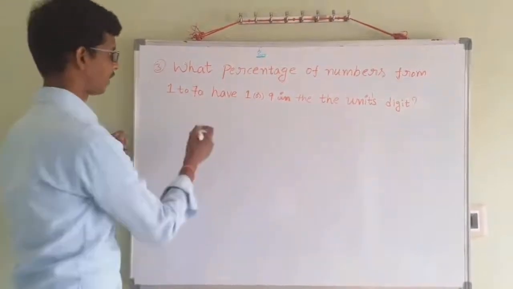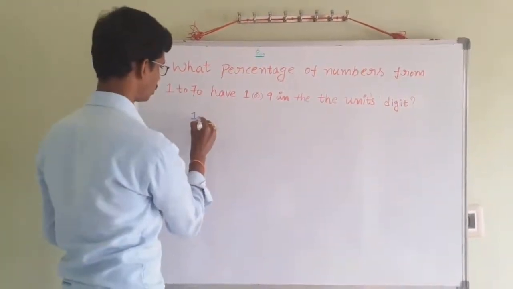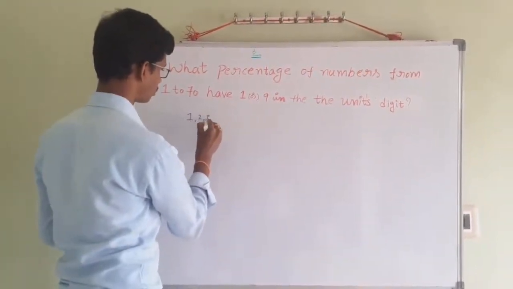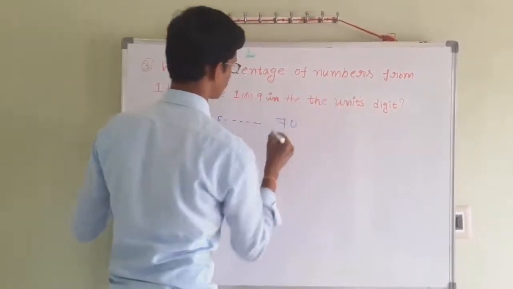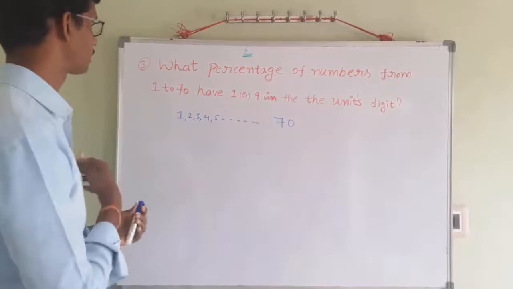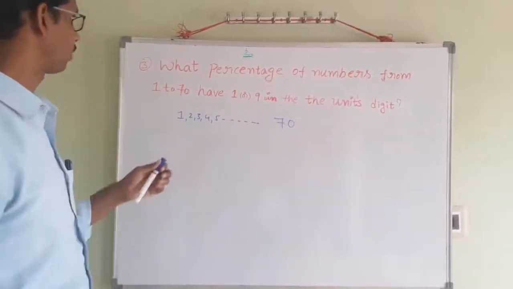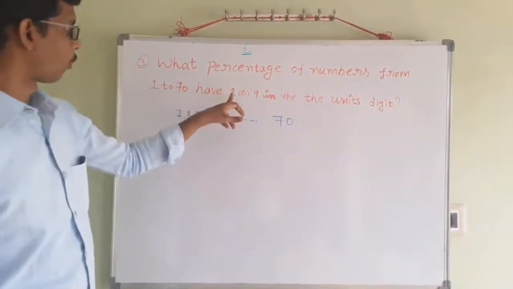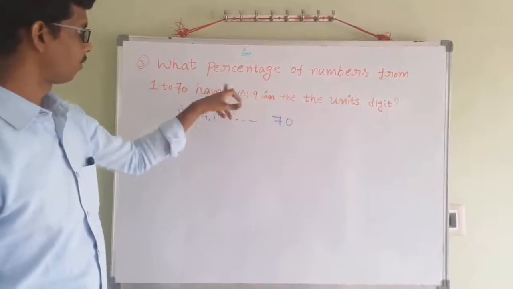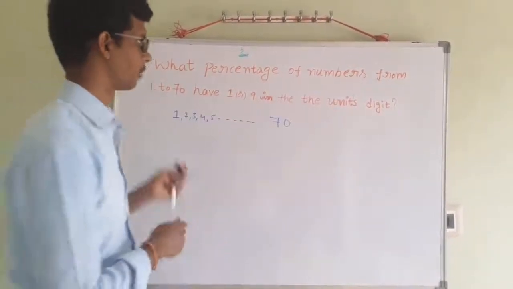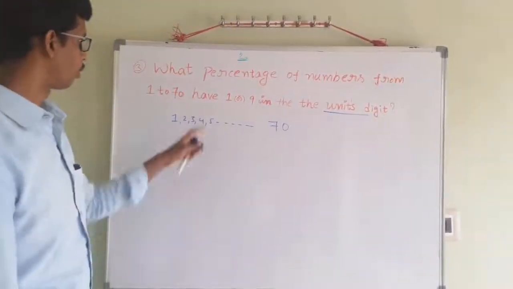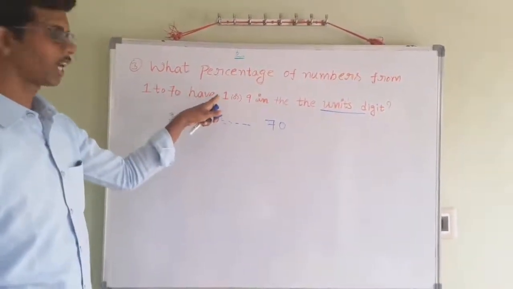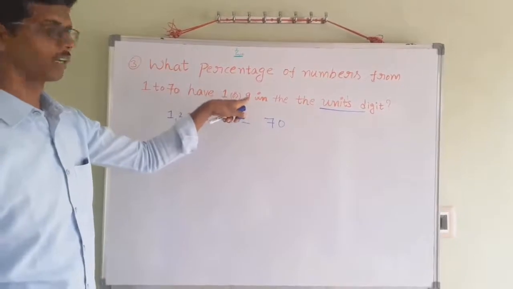In the series of numbers 1, 2, 3, 4, 5, and so on up to 70, we want to find numbers that have 1 or 9 in the unit digit.